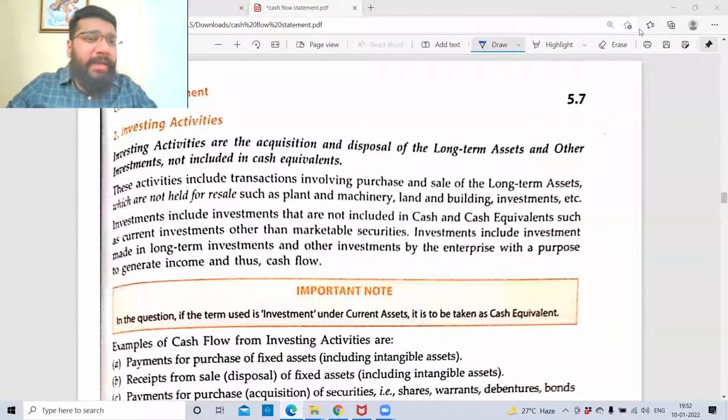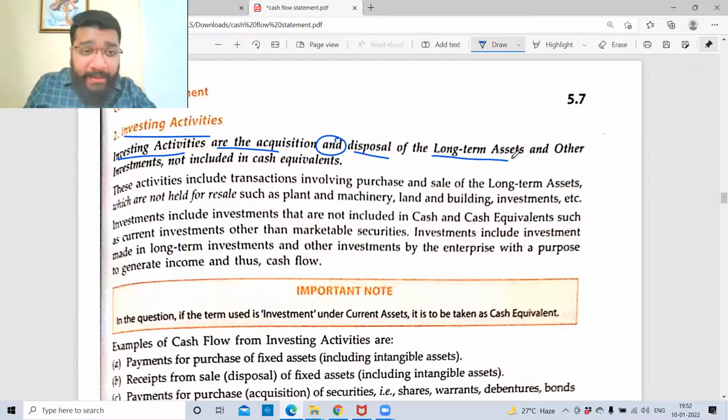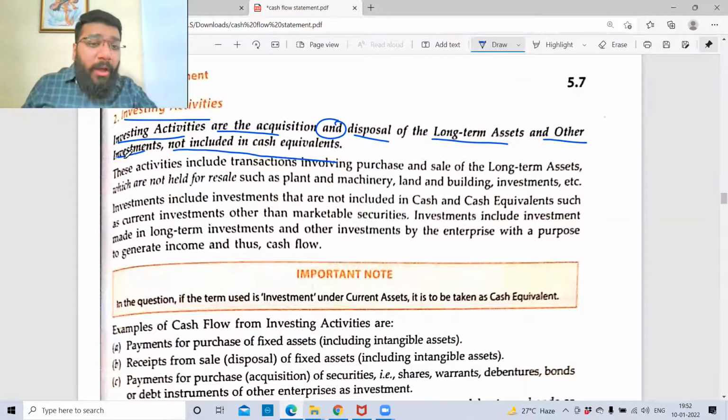All right, guys. Now let's continue with the next concept, which is investing activities. Guys, listen. Investing activities are the acquisition and the disposal of long-term assets and other investments, and do not include cash equivalents. Very, very important, please listen carefully. These activities include transactions involving purchase and sale of long-term assets which are not held for resale.